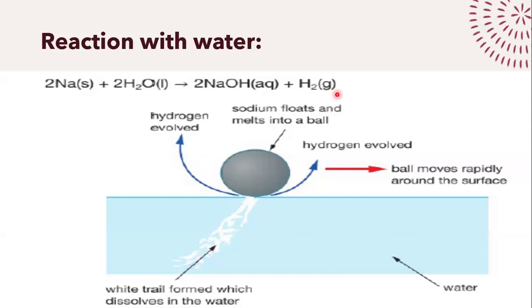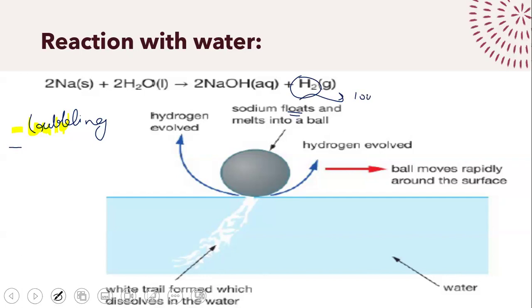The observations are that, number one, you are going to see a lot of bubbling and fizzing and effervescence, literally like anything. The reason you're seeing bubbling and fizzing is because of the production of hydrogen. The hydrogen gas being produced gives you a lot of bubbling and fizzing, and then you will see that the piece of metal is floating on the surface of the water. Why is it floating? Because it has low density.